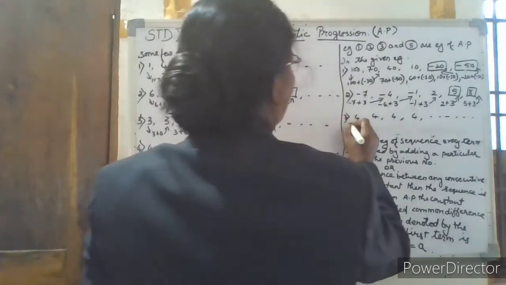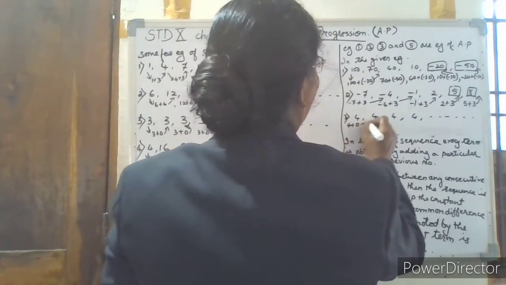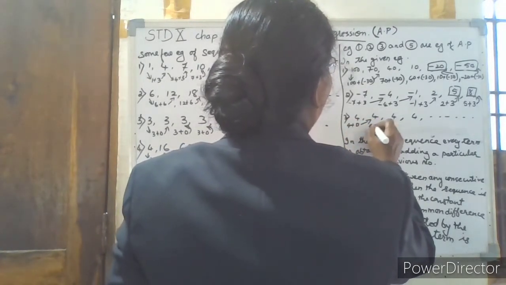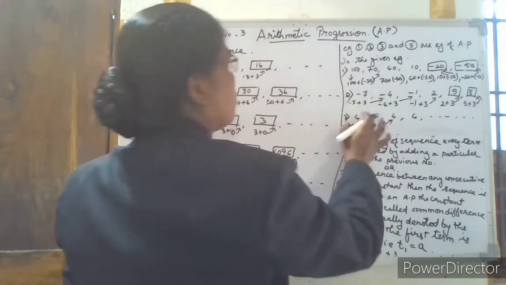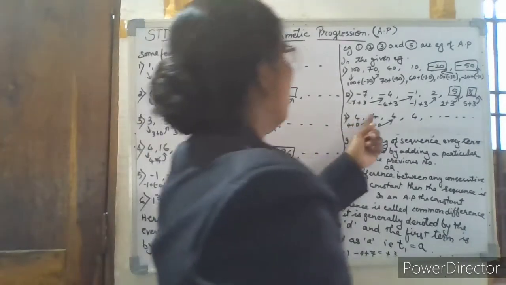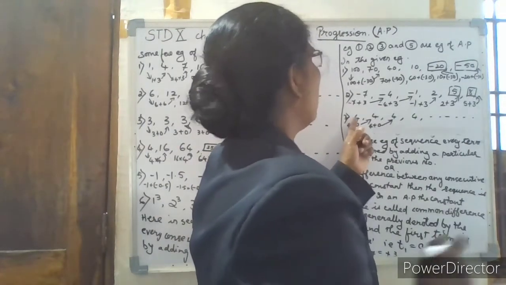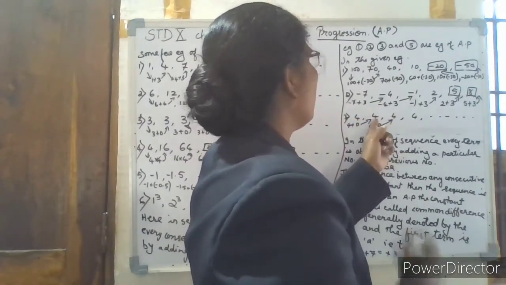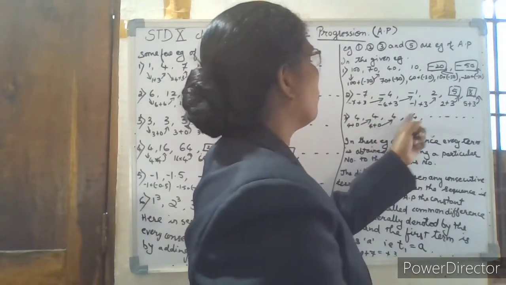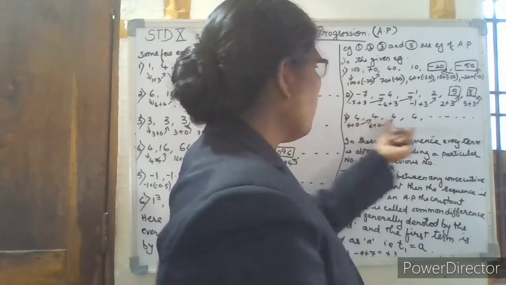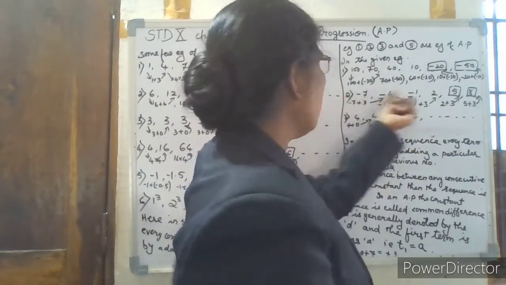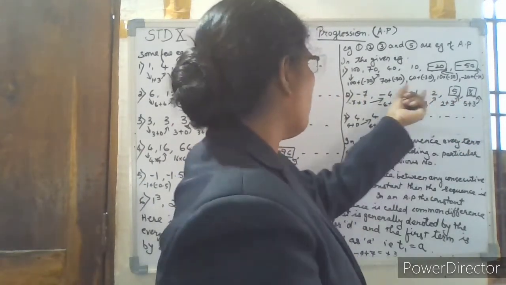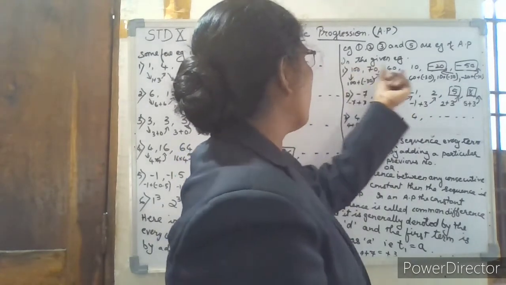Now here also, this example is just like the third one. Here 4 plus 0 is equal to 4. Again 4 plus 0 is equal to the next 4. So here see the difference between every consecutive term: 4 minus 4 is equal to 0, 4 minus 4 equal to 0, and so on. So here the difference is constant, the constant 0. Here also the difference is constant, plus 3. Here also the difference is constant.